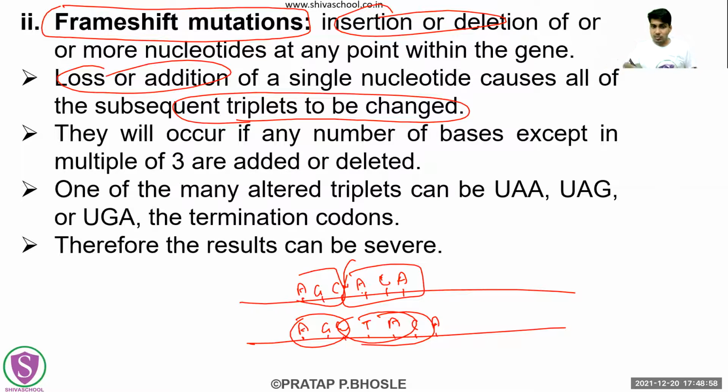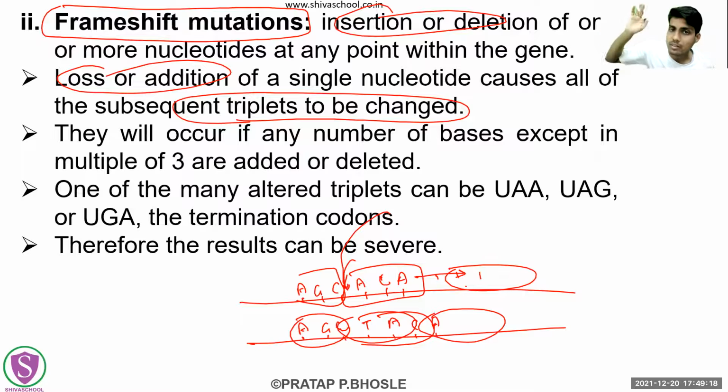So that is what it has done. It has shifted everything, so whatever triplet codons come after this, their entire reading has changed. Earlier it was ACA, now because of the insertion of one nucleotide here, this ACA is no longer there. Now it is TAC. Whatever the next triplet codons will be, they will be entirely different. So you are shifting the frame, and so you are changing the amino acids which will be coded. But this will only happen if you add or delete 1 or 2 nucleotides. If you add or delete nucleotides in multiples of 3, that is 3, 6, 9.